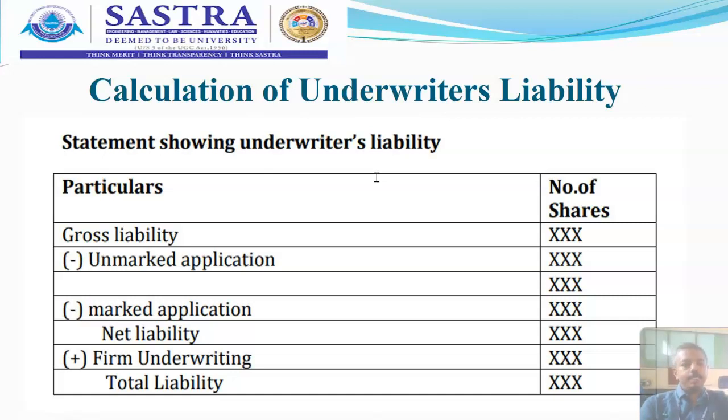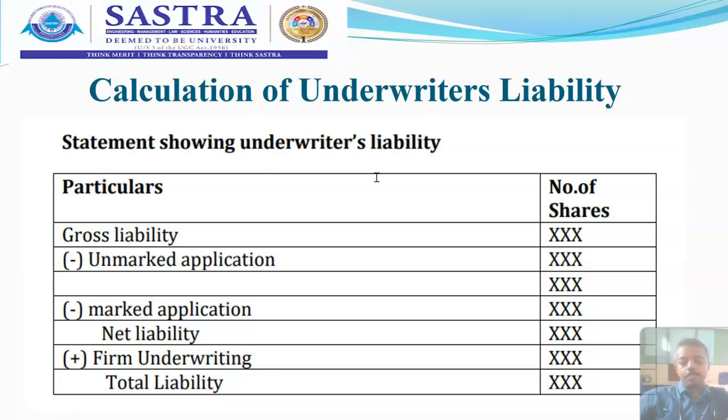Hence, applications received by the company directly from the public, which do not bear the official stamp of the underwriter or the underwriters, are called unmarked applications.